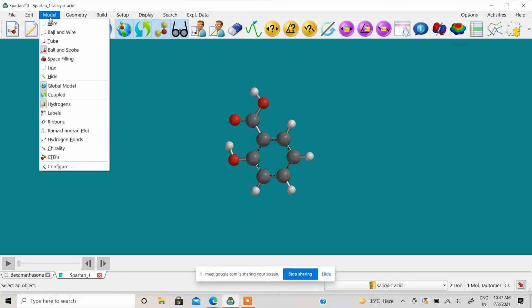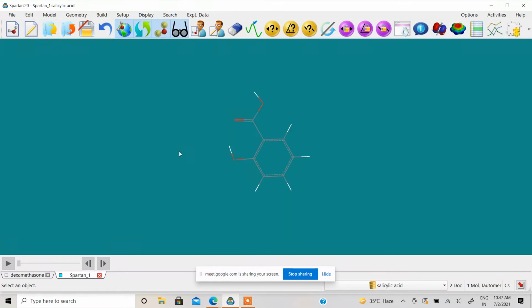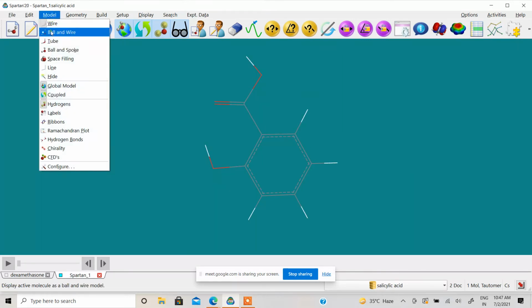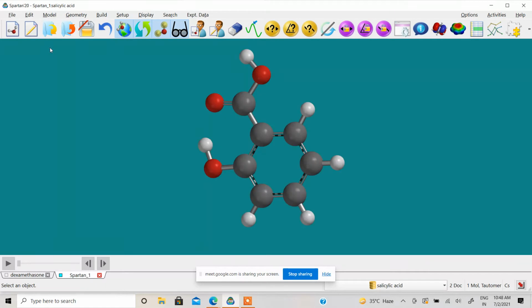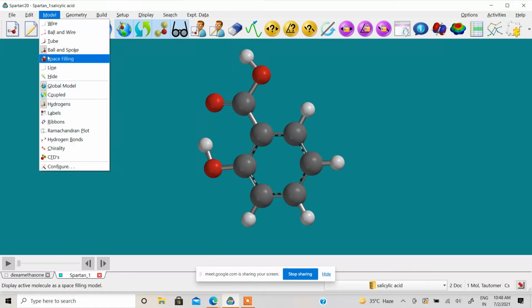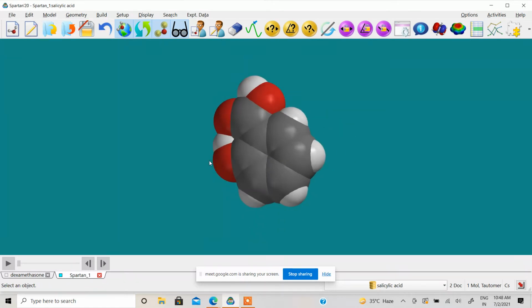Then we'll see the different ways of presentation. We can have a wire model. We can have a ball and valve model. We can have a tube-like structure, or the default, which we are already using. Then we can have a space filling model.